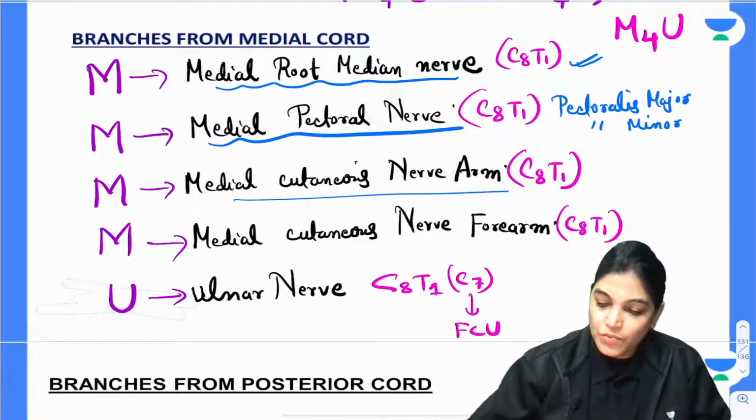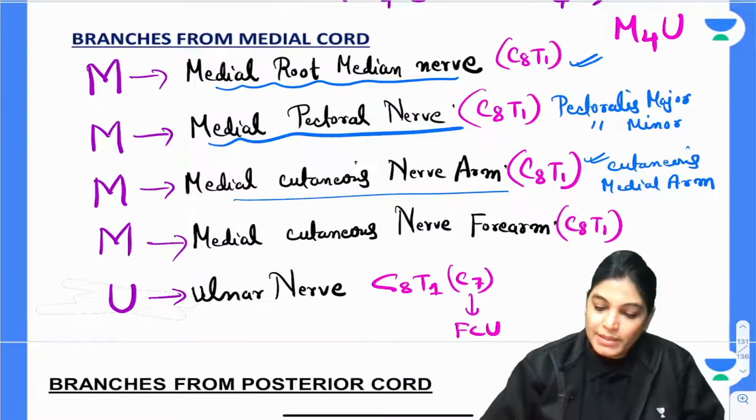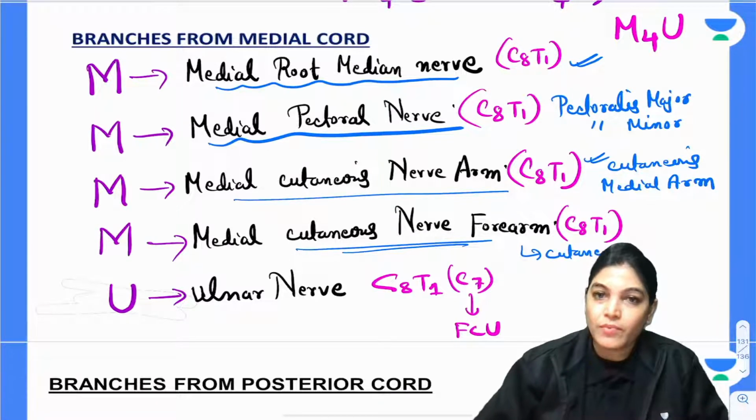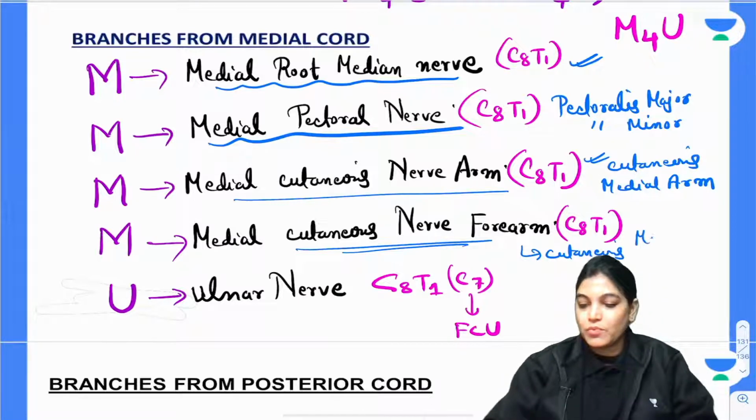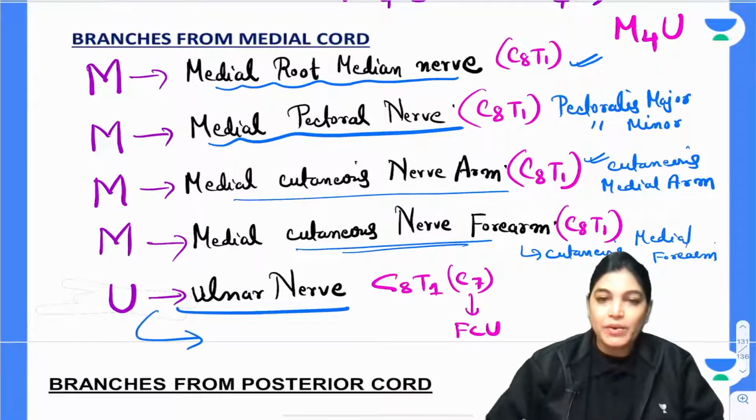Medial cutaneous nerve of arm will give cutaneous innervation to medial aspect of arm. Medial cutaneous nerve of forearm will give cutaneous innervation to medial aspect of forearm. Same as the name, it's easy. The ulnar nerve, actually ulnar nerve is a very important nerve.